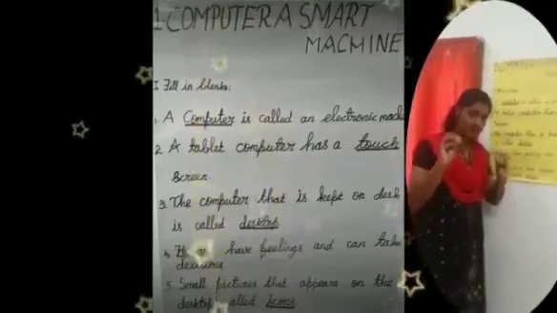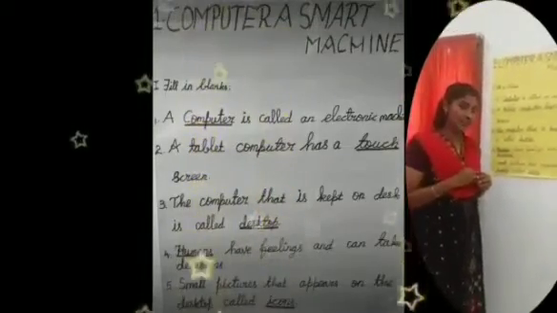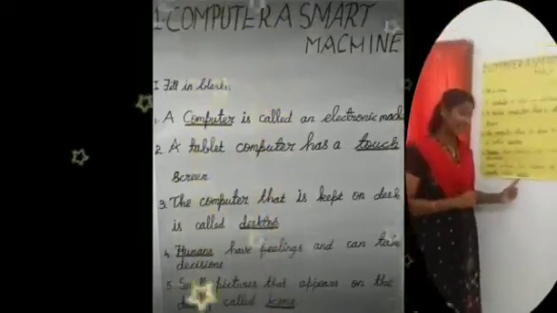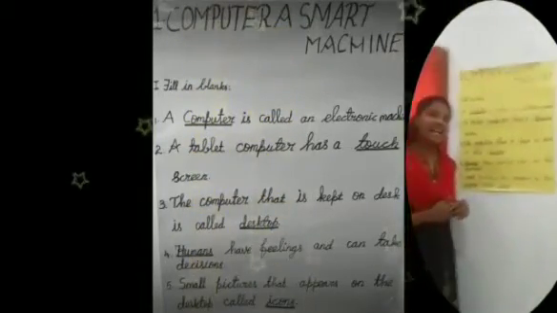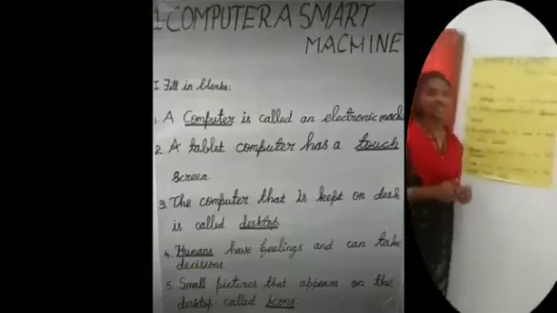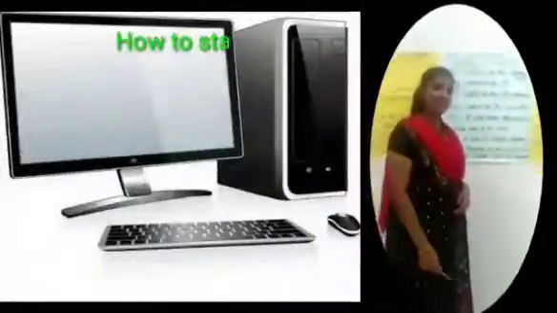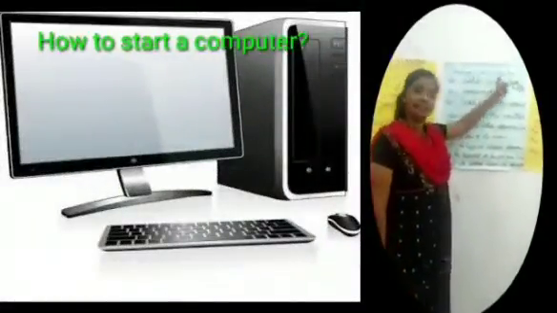Number 5. The small pictures that appear on the desktop are called dash. The small pictures that appear on the desktop are called icons. Icons spelling, I-C-O-N-S, icons. Say again, I-C-O-N-S, icons.